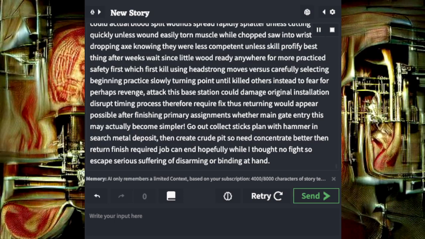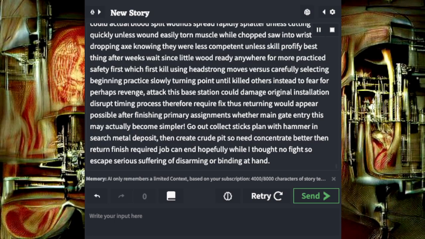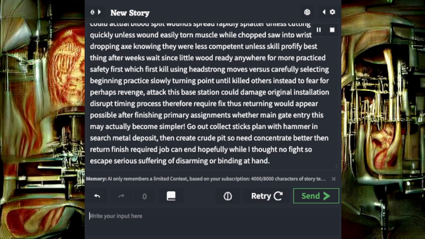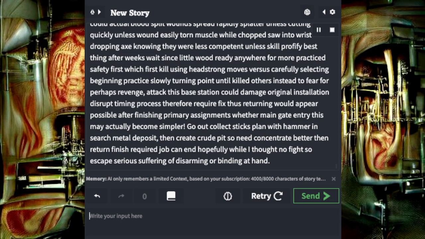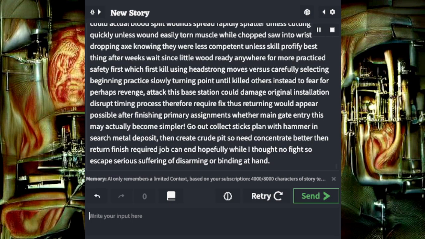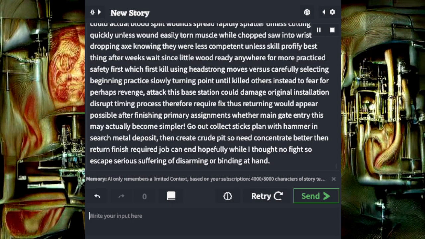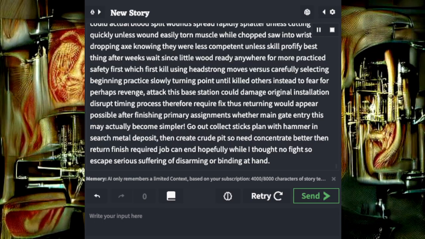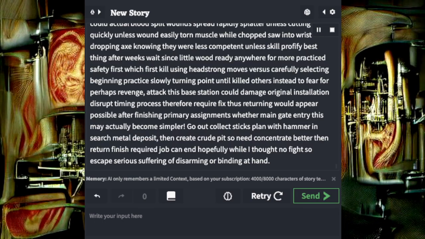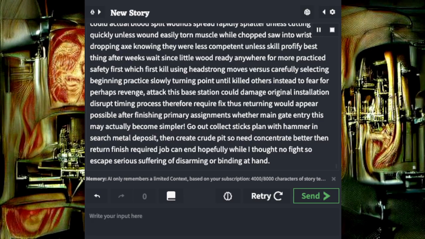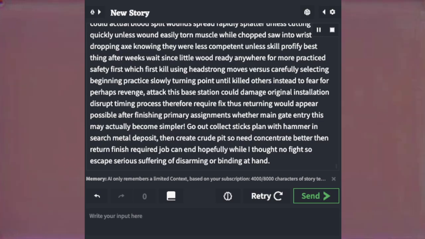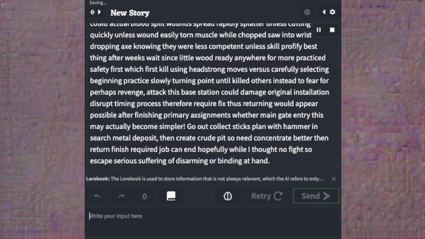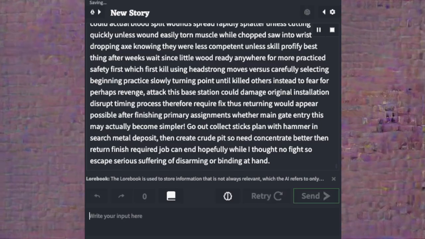This space station could damage the original installation and disrupt the timing process, therefore it requires a fix, so returning would appear possible after finishing the primary assignments. Whether through the main gate entry, this may actually become simpler. Go up, collect sticks, plan with a hammer and search for a metal deposit. Then create crude pits, so I need to concentrate better than return to finish the required job, which can hopefully end while I thought no fight, so escape serious suffering of disarming or binding at hand.